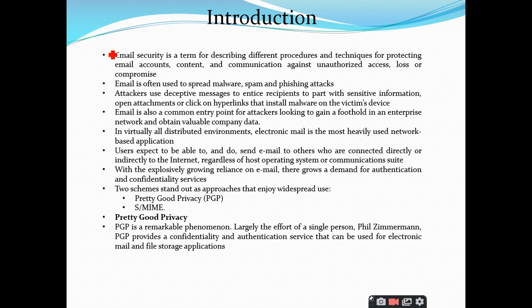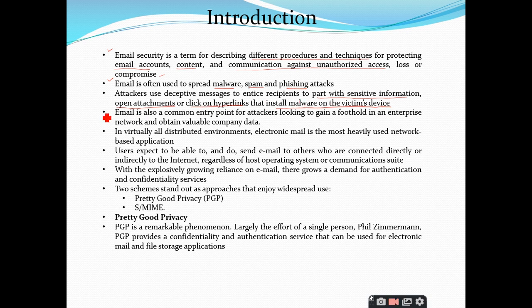Email security is a term for describing different procedures and techniques for protecting email accounts, content and communication against unauthorized access, loss or compromise. Email is often used to spread malware, spam and phishing attacks. Attackers use deceptive messages to entice recipients to part with sensitive information, open attachments or click on hyperlinks that install malware on the victim's device.